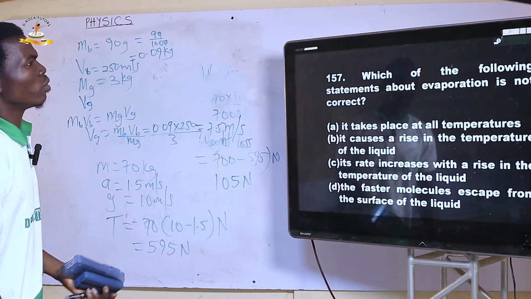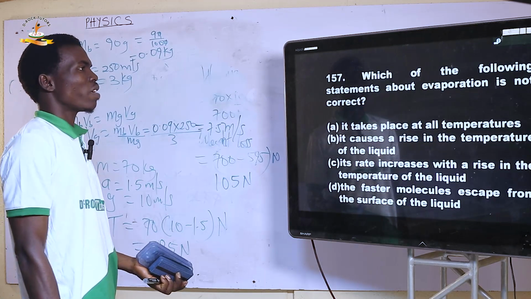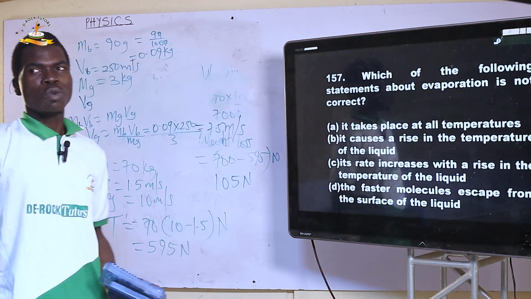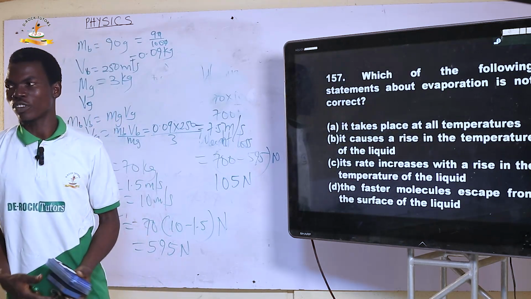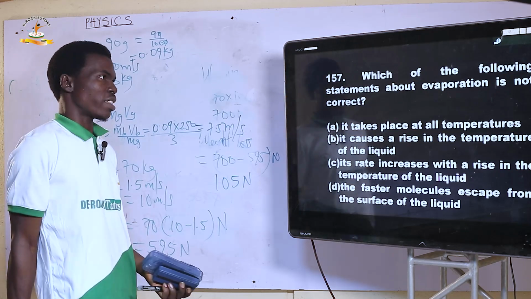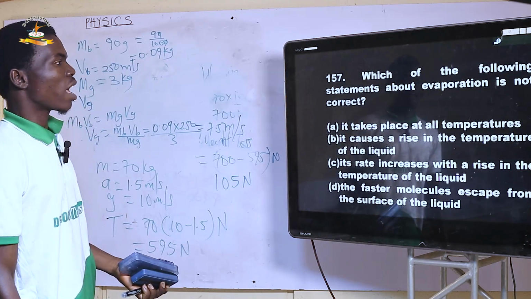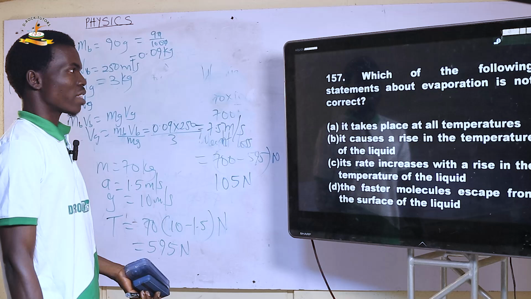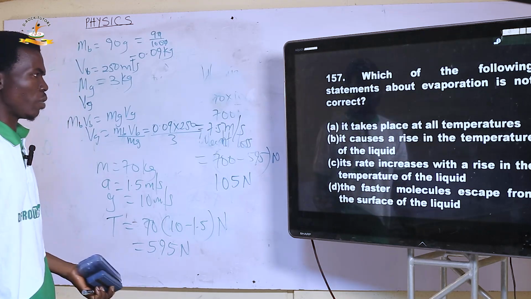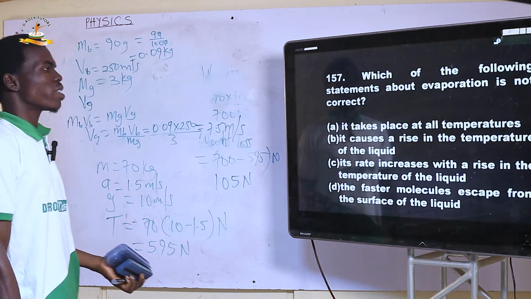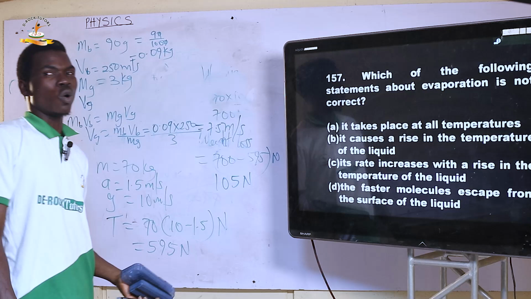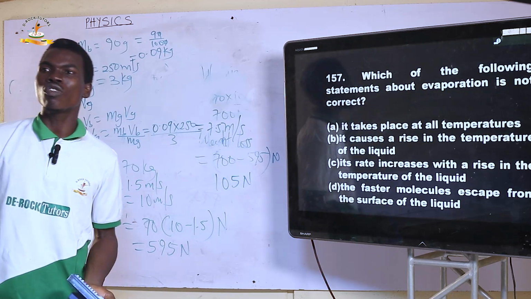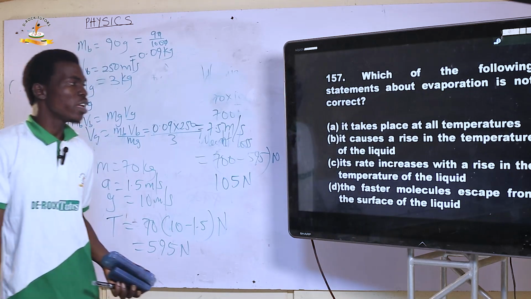Question 157. Which of the following statements about evaporation is not correct? A. It takes place at all temperatures. Yes, evaporation takes place at all temperatures. B. It causes a rise in the temperature of the liquid. No. It rather causes a drop in the temperature of a liquid.